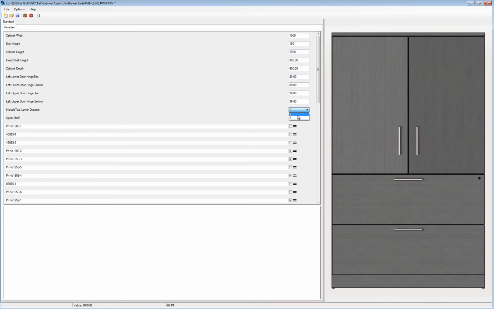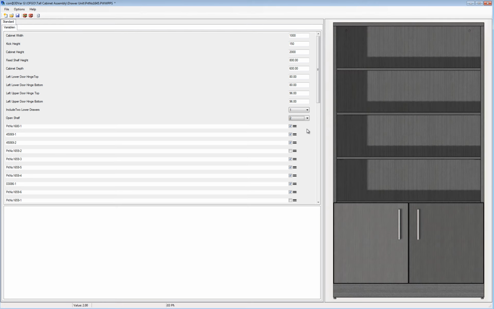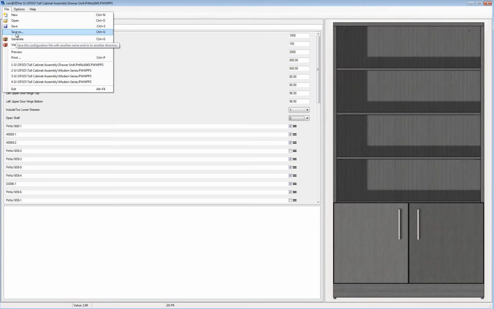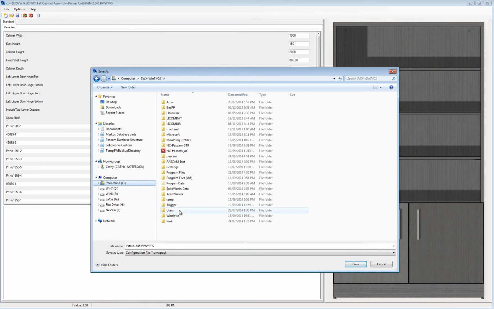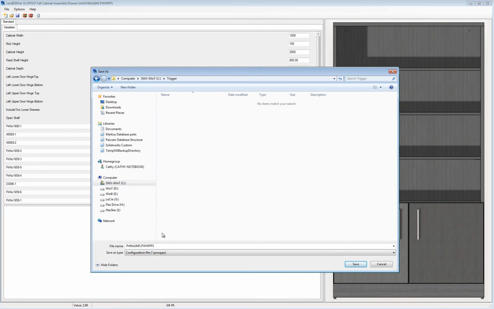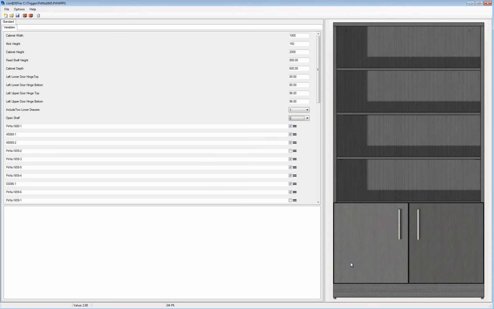Rather than save this file to a directory, I will simply save it in the trigger. This is where WoodBatch looks for the PWW PPS files when SOLIDWORKS starts up. Any file sitting in the trigger will automatically rebuild inside SOLIDWORKS and save the assembly before moving on to the next. In this manner, 3D VAR can generate the PASCAM WoodWorks files and then add them to the trigger without the need for trained SOLIDWORKS constructors.